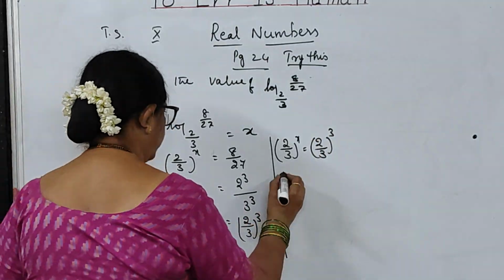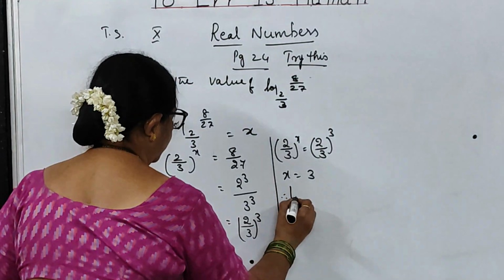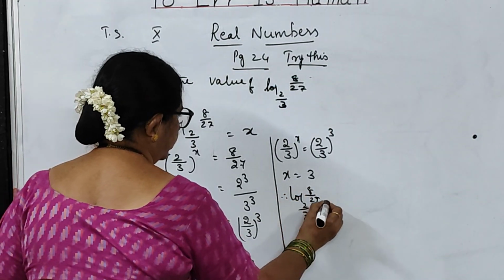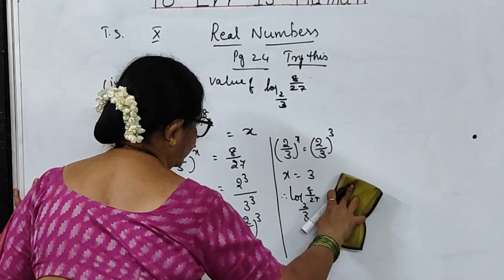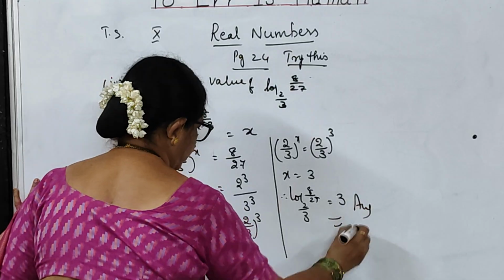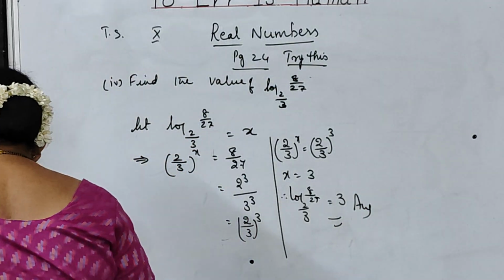That means what, children? x is equal to 3. So log 8 by 27 to the base 2 by 3 is equal to 3. This is the answer. All these problems are very, very important, children. Write down this.